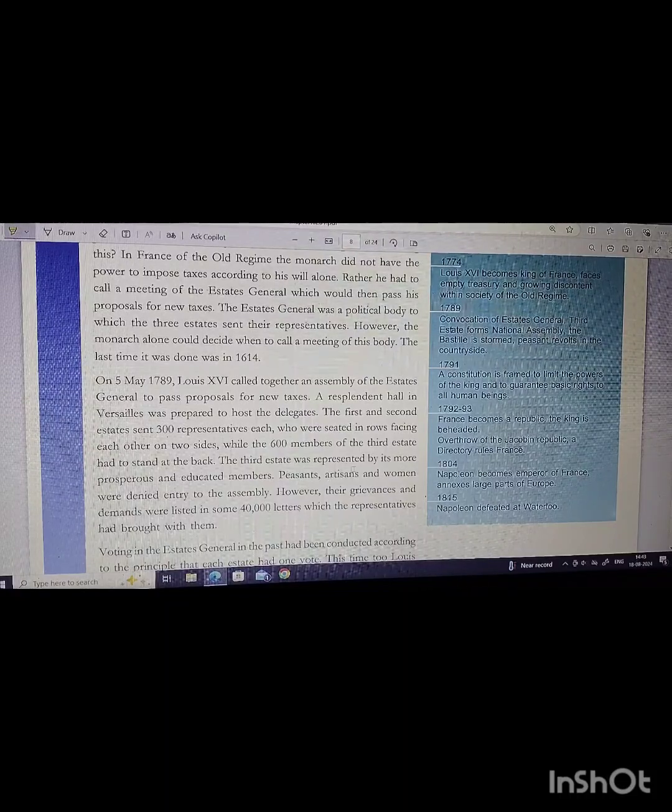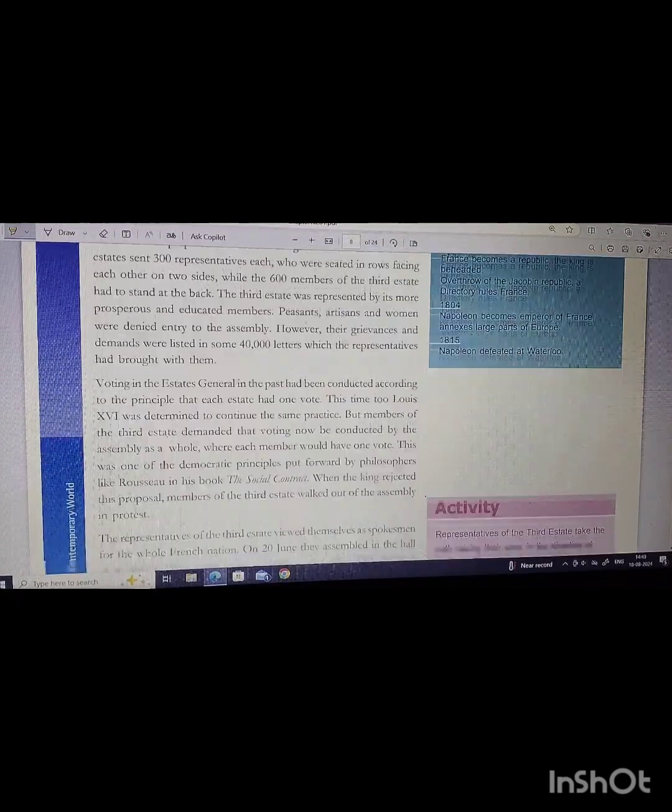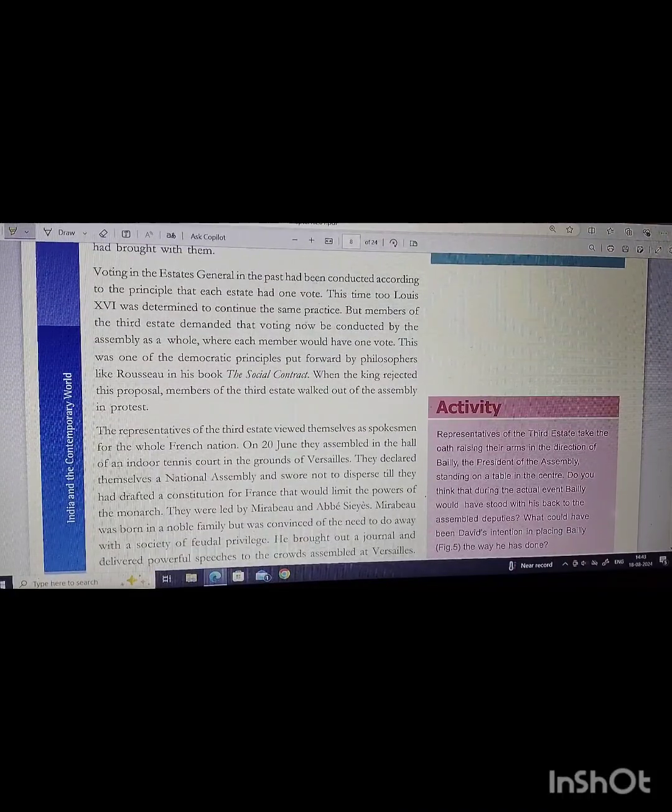The third estate was represented by its more prosperous and educated members. Peasants, artisans and women were denied entry to the assembly. However, their grievances and demands were listed in some 40,000 letters which the representatives had brought with them. Voting in the Estates General in the past had been conducted according to the principle that each estate had one vote. This time too, Louis